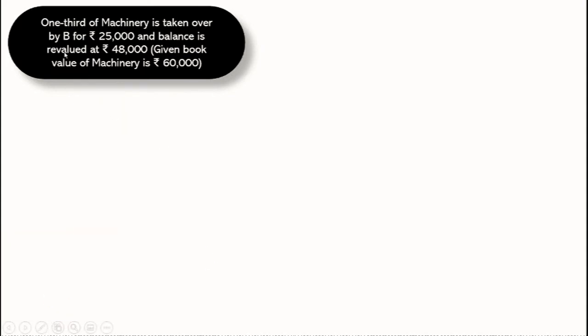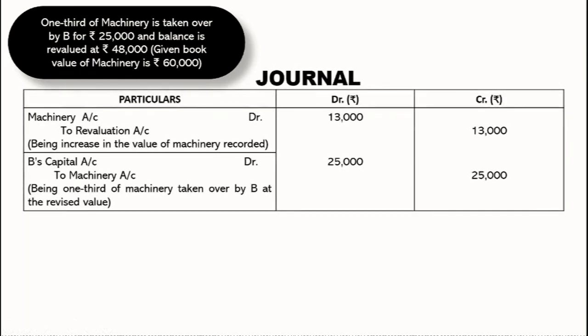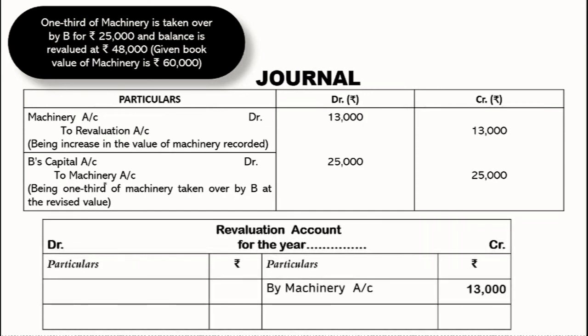So I'm showing you journal entries also here, which says machinery to revaluation 13,000. 5,000 here we earned, and the value 40,000 is now to be recorded as 48,000. So 8,000 here. 5 plus 8, 13,000. And B has taken over the machinery at 25,000. So in a revaluation account, it's only the credit side. Happy moment, 13,000.